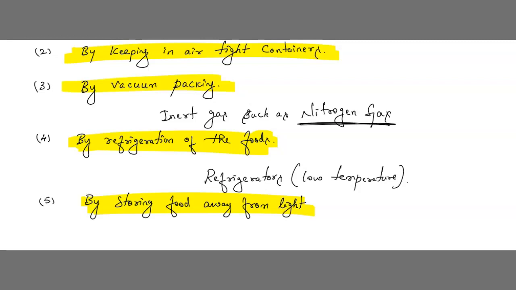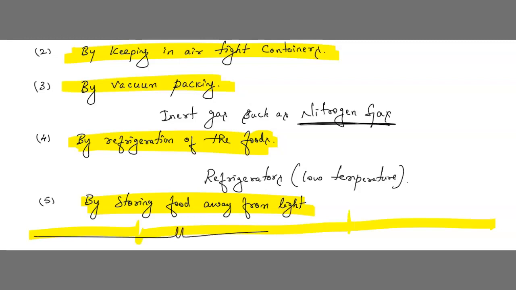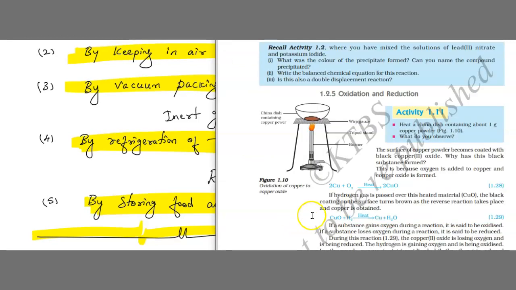I hope you all have understood the concepts of corrosion and rancidity, oxidation, reduction reaction, and even the different types of chemical reactions. So this is the end of this chapter, chemical reactions and equations. Okay, see children, we have already explained regarding oxidation, right? We have discussed about oxidation and reduction reaction.